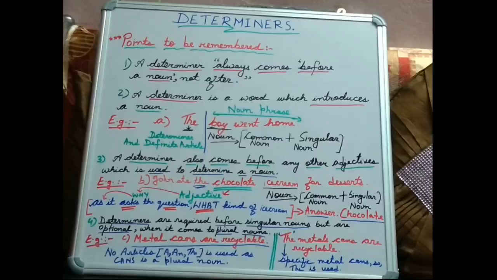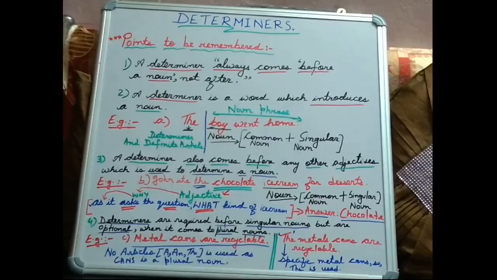Chocolate ice cream. So you see the difference between example A and B. In example A, the word the comes before the noun boy. But in example B, the word the does not come before the noun ice cream, but instead it comes before the word chocolate, which is an adjective. Why is it an adjective? Because it modifies the noun ice cream. Coming to the last point, determiners are required for singular nouns but are optional when it comes to plural nouns.